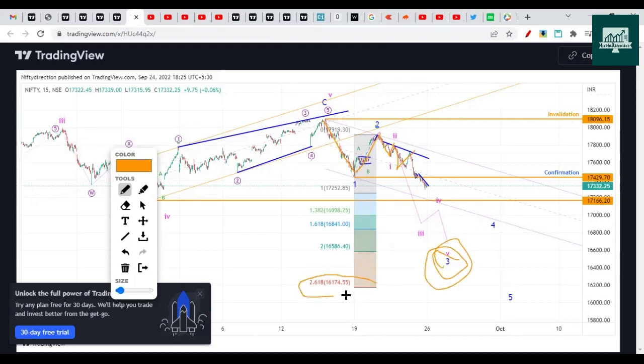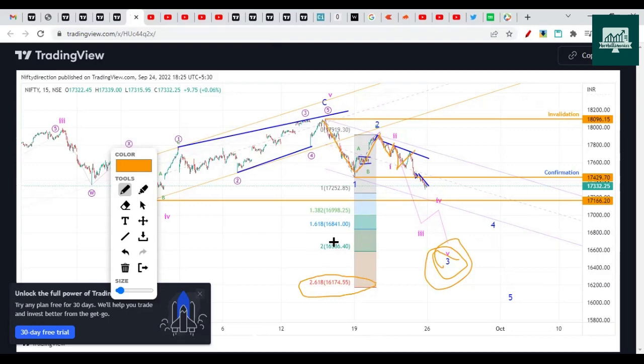It can even go to 2.600, 3.600, 4.600, etc. So we'll check that later. We'll keep that idea for later on. Don't be scared on this, and don't take any hasty decisions. Decisions are yours. You have to decide on your own what you have to do, whether to buy or sell. So that's basically your preference. We are not recommending any buy or sell advice here. We are not SEBI registered analysts. Our analysis can go wrong, right?